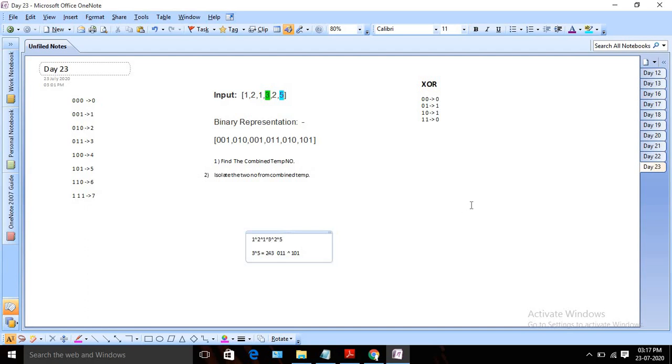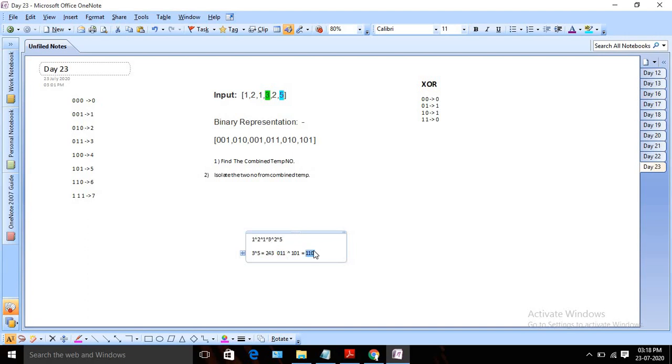Okay, so if you do the XOR operation, it will look like this: 0 1 1 with 1 0 1. So if you XOR all these numbers, it will look like 1 1 0. So this is our first step: find the combined number. This is our combined number, and now I need to find these two numbers, which two numbers we did the XOR with, and so this is our result.